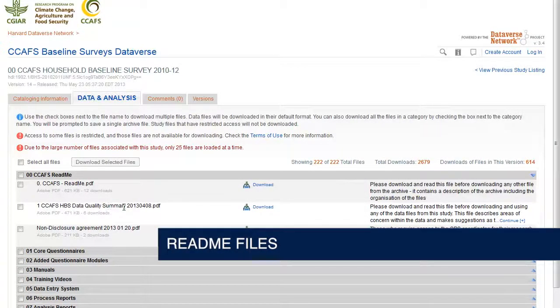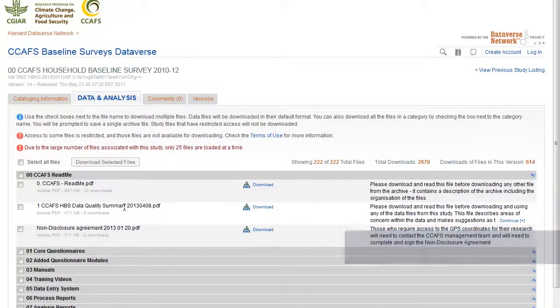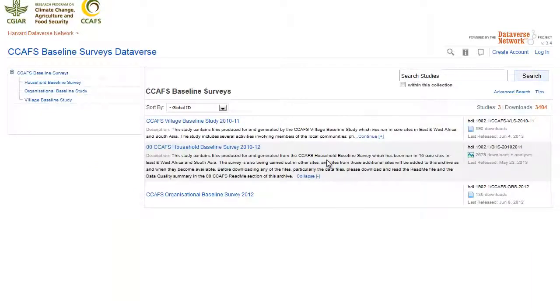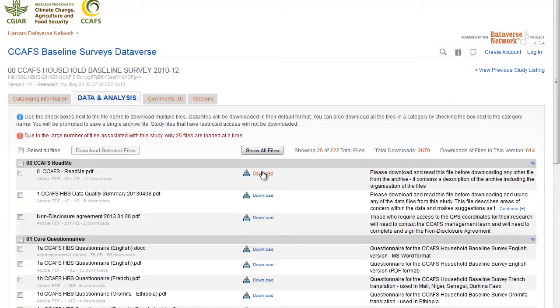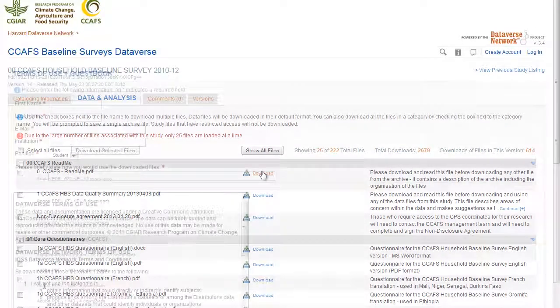The first category includes a README file and a data quality summary which describes the structure of the Dataverse and points out any issues with the data. We include a note in the study description recommending users read these files first before downloading and using the data. The first time anyone downloads a file in a particular session, they are asked to complete a guestbook and agree to the terms and conditions.